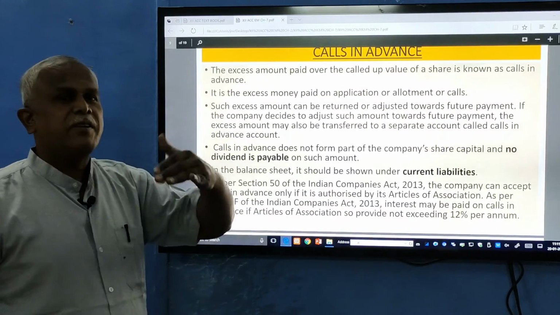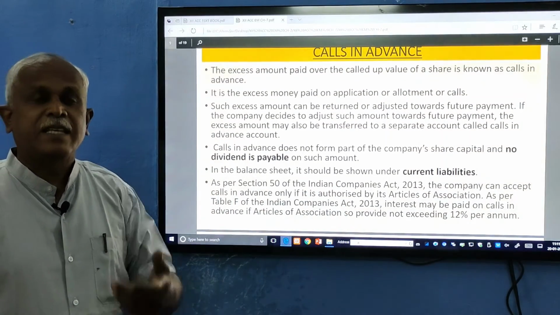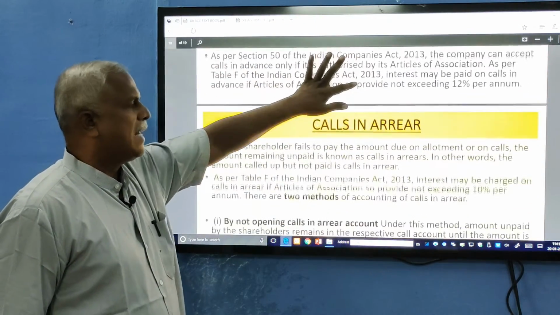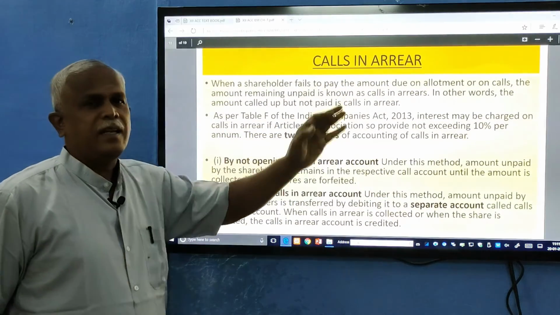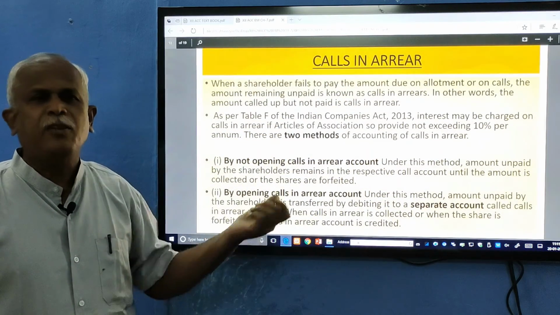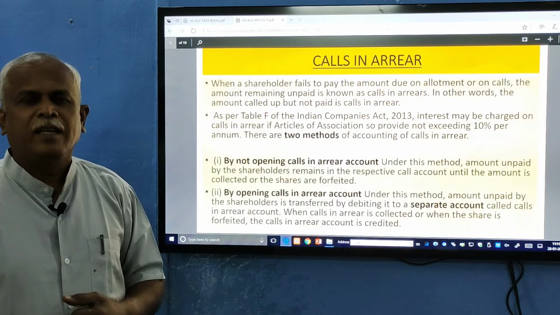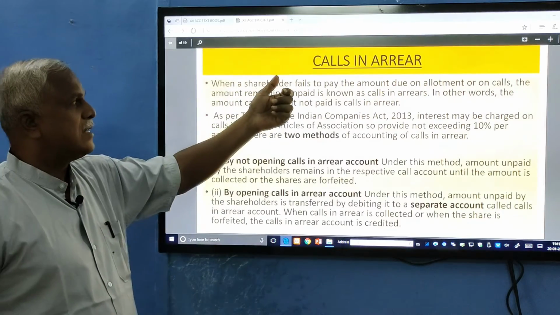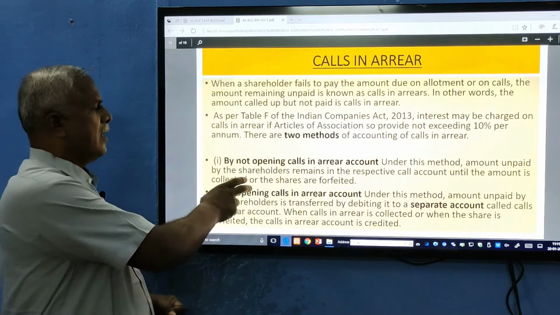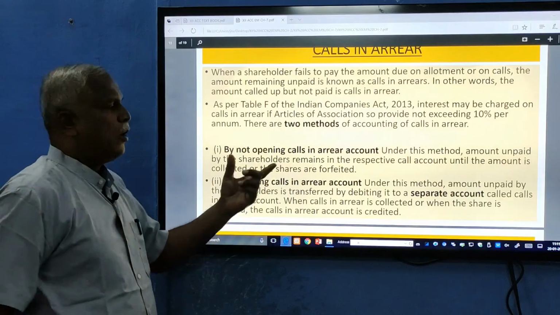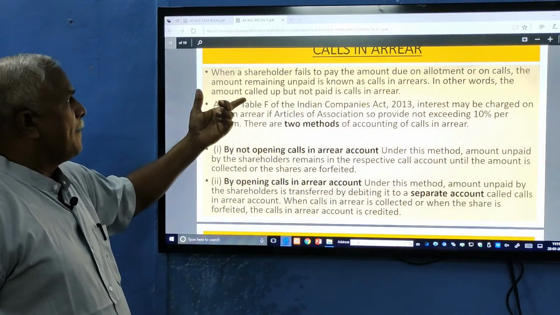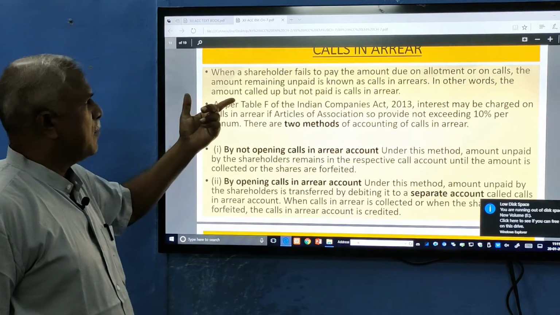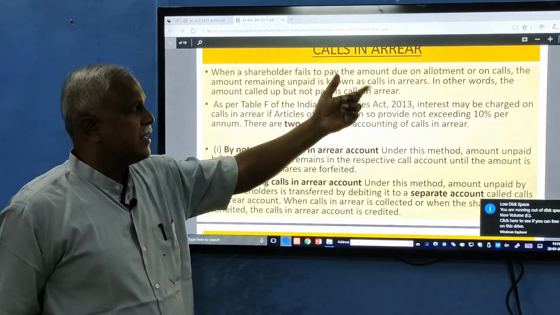So if it is excess paid, it is called calls in advance. If it is not paid, then it is called calls in arrears. When a shareholder fails to pay the money due on the call, or upon a letter issued by the company, it is called calls in arrears. How is it recorded? When a shareholder fails to pay the amount due on allotment or calls, the amount remaining unpaid is known as calls in arrears.